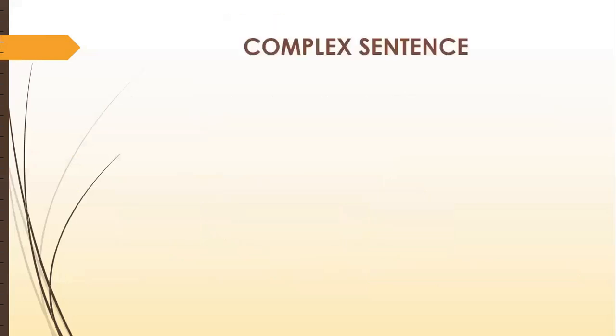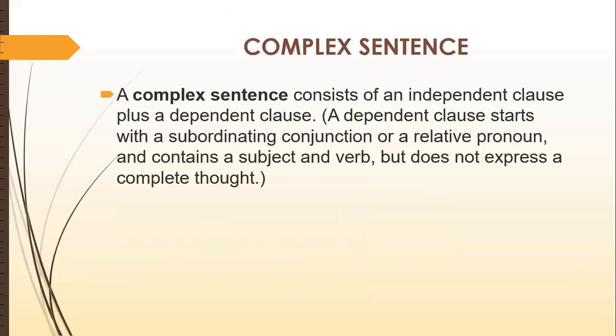Then the next, we have complex sentence. A complex sentence consists of an independent clause and a dependent clause. When we talk about compound sentences, they are the combination of independent clauses. On the other hand, a complex sentence is a combination of one independent and one dependent clause.